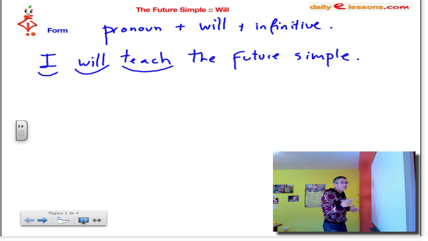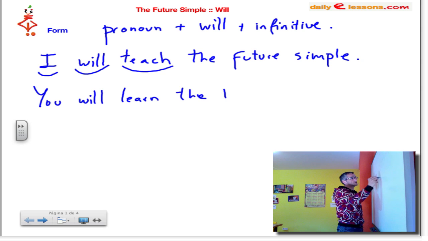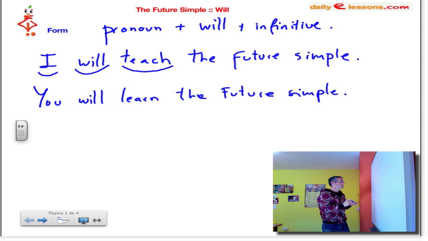For example, if I will teach the future simple, you will learn the future simple. As I said before, all persons are exactly the same. So you will learn the future simple. I can also say he will learn the future simple.